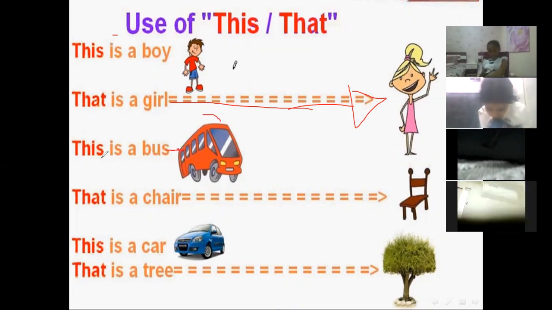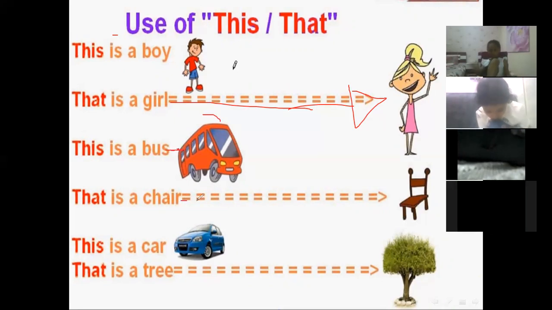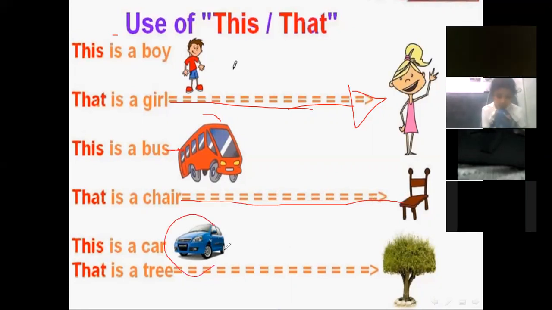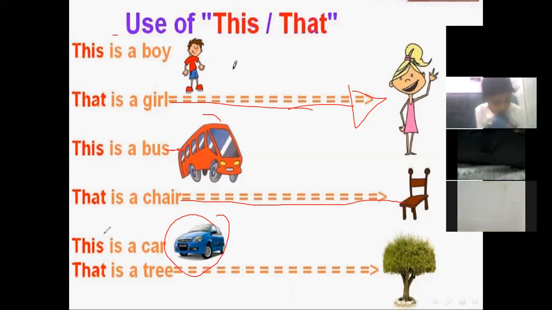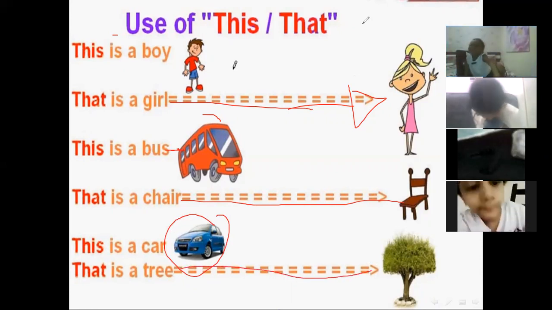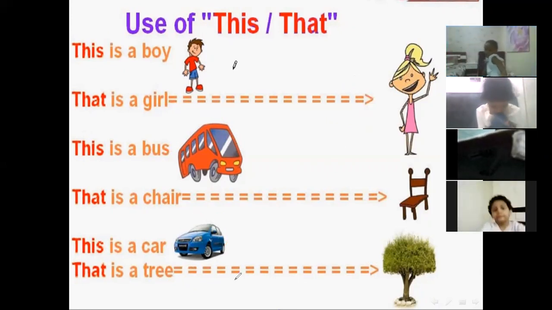Okay, we'll say this is a bus. But the chair far away, we will say that is a chair. The car is close to us, so we will say this is a car. What about the tree? The tree is far away. We will say that is a tree.